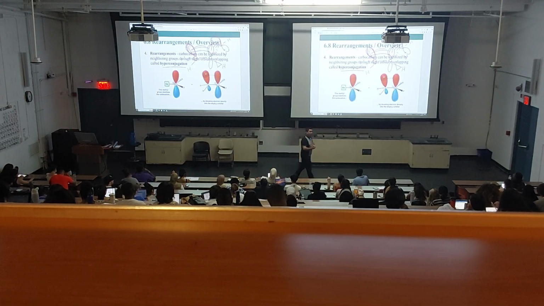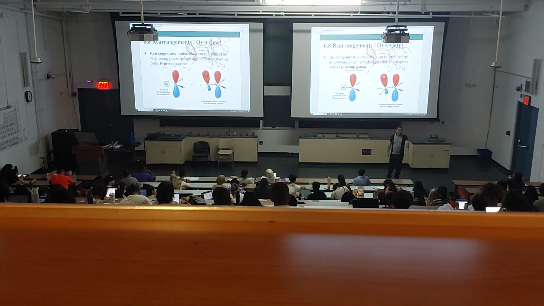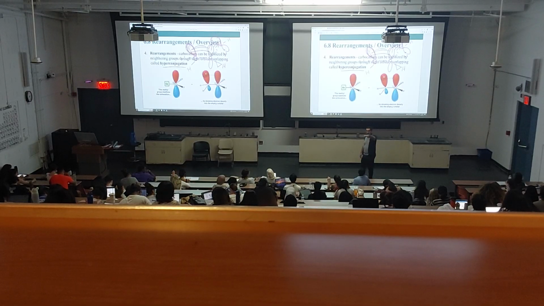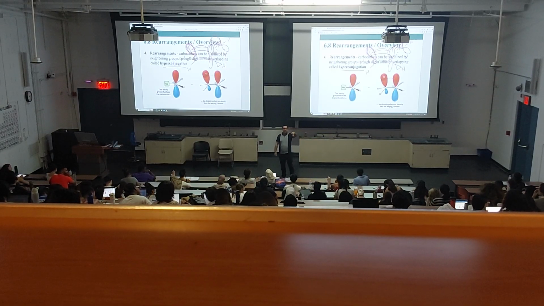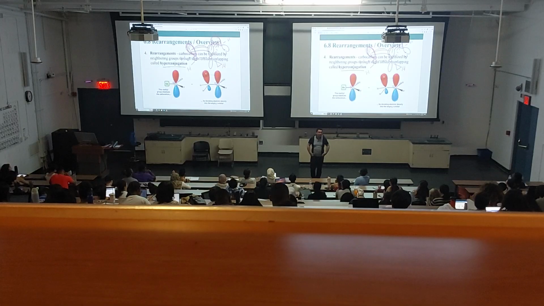So here's the rule. For carbocation stability, and this is always true, primary carbocations are less stable than secondary, and secondary are less stable than tertiary. And tertiary are less stable than... You can't have quaternary, because you can't have that. What's tertiary less stable than? We already have a positive charge. What could be more stable than tertiary?